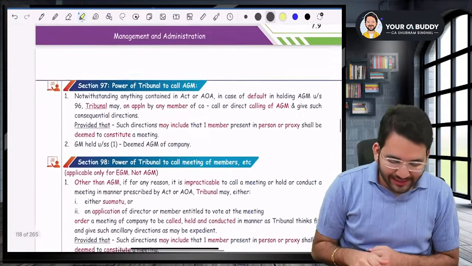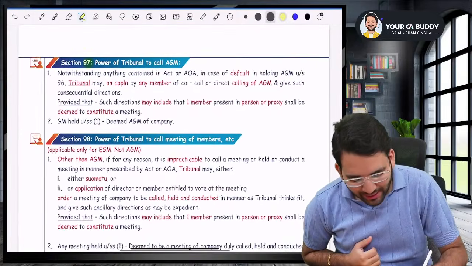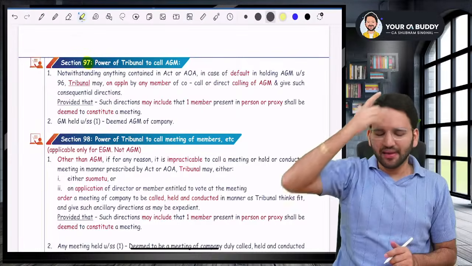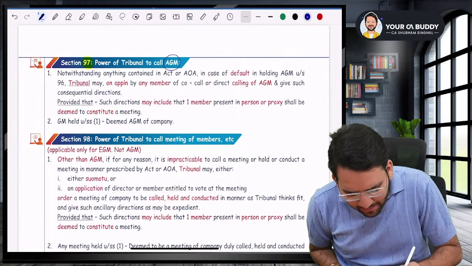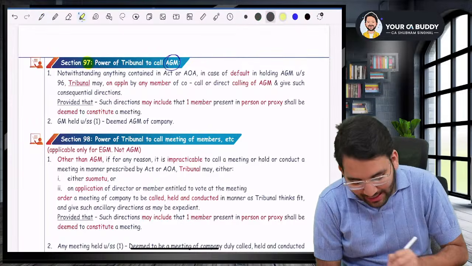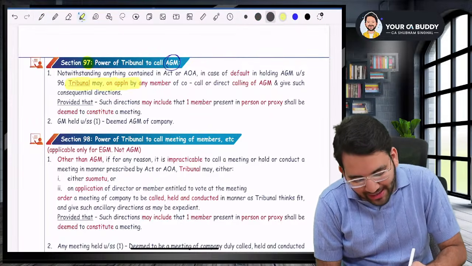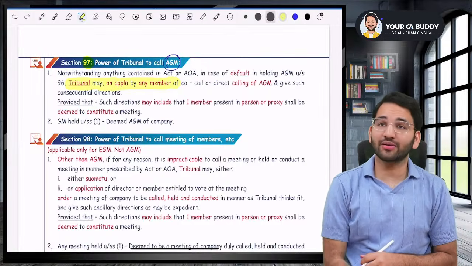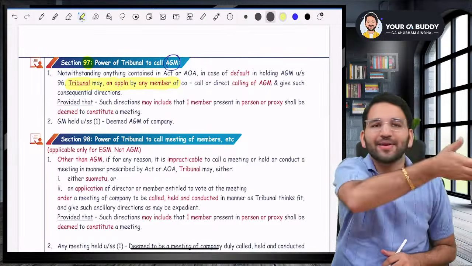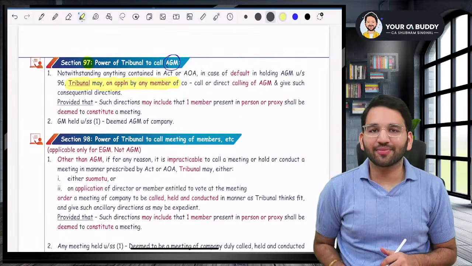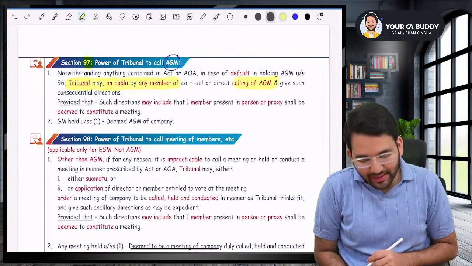Now, what about section 97 and 98? Sir, section 97 says that, listen to me very carefully. If you could not conduct AGM because of some reason, if the company is not calling for the AGM, then in that case any person may make an application to the tribunal. Any person can make an application to the tribunal. The company is not calling for AGM, and in that case tribunal will order the AGM.